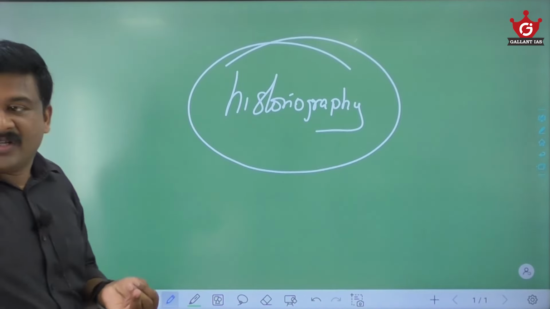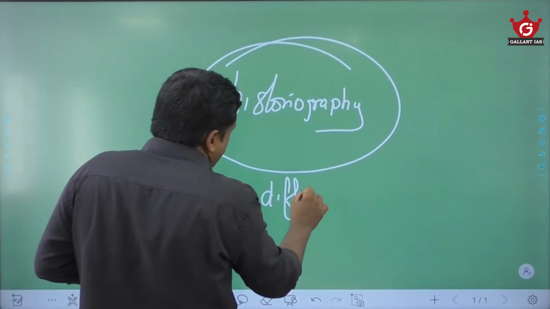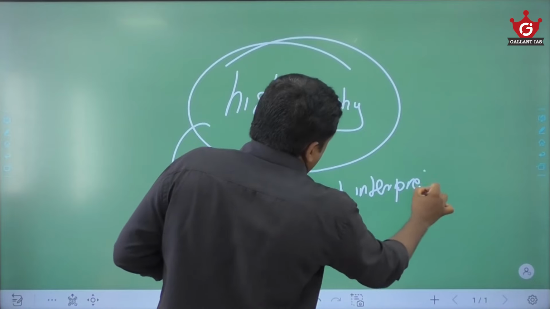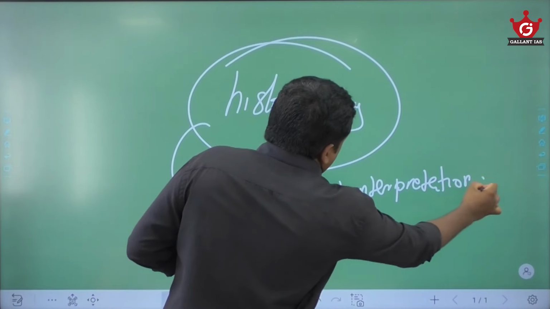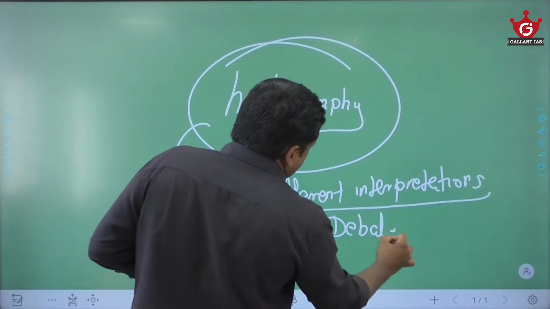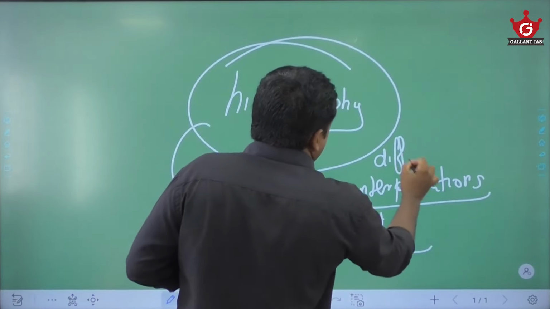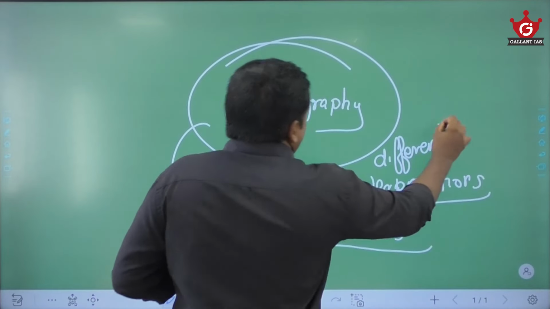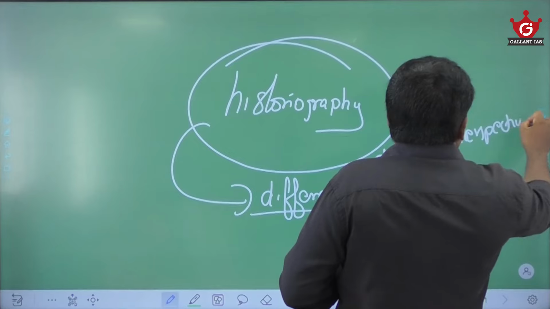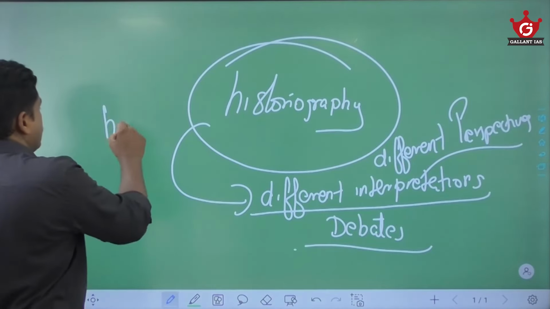Anything you study, you will have to go for different interpretations, different debates, different perspectives by the historians.